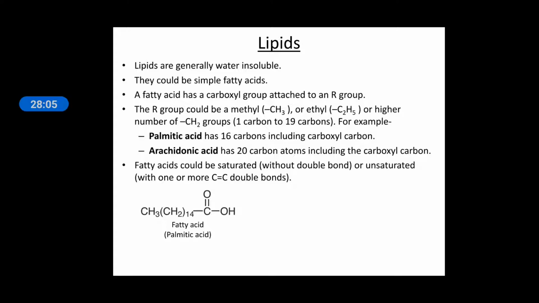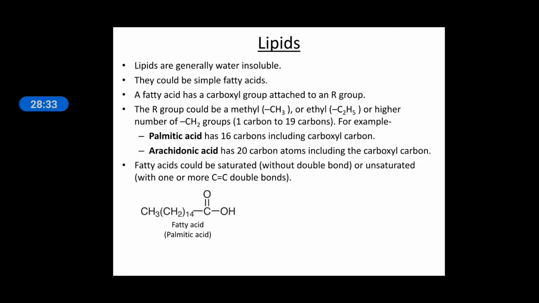A fatty acid has a carboxyl group attached to an R group. The R group means an alkyl group, which could be methyl, ethyl or a higher number of carbons in the form of CH2. So here the carbon may be from 1 to 19 in number. For example, palmitic acid and arachidonic acid.